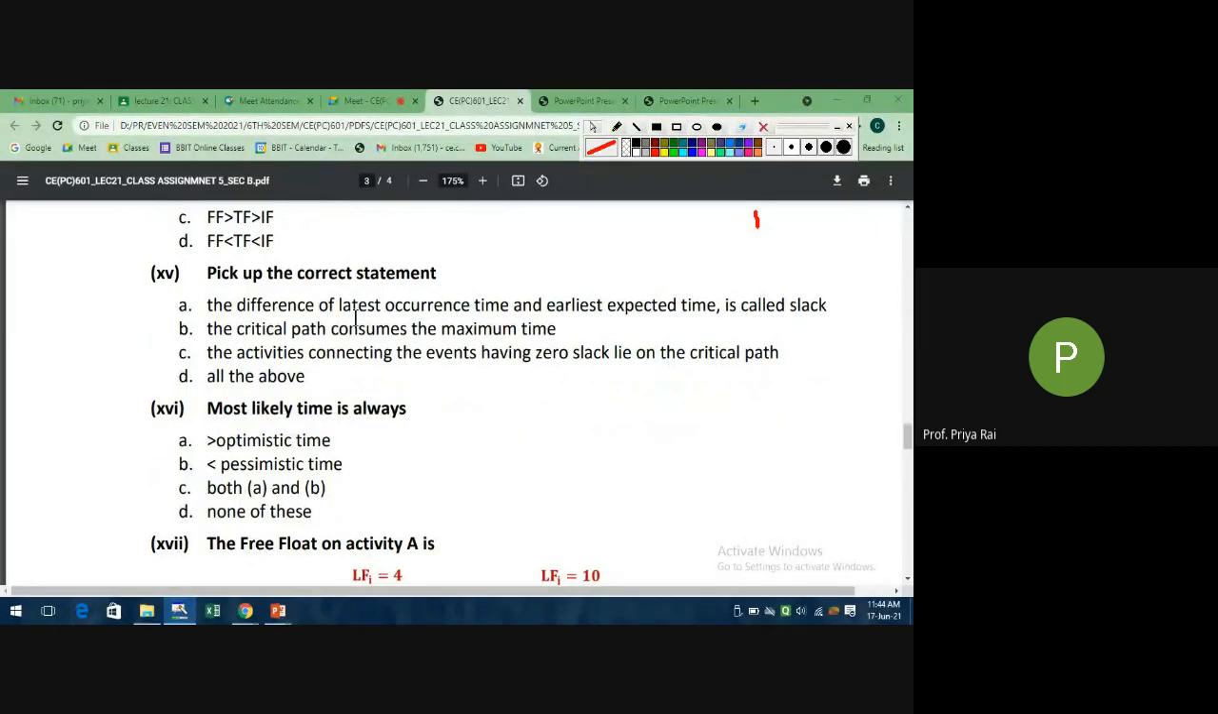Which is correct? The difference of the latest occurrence time and the earliest expected time is called the slack.